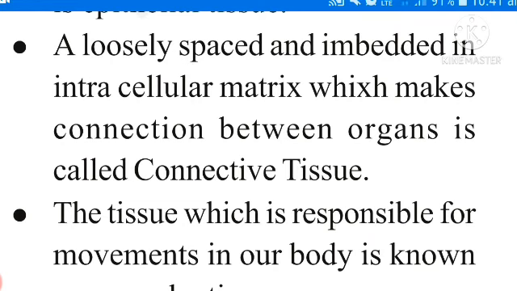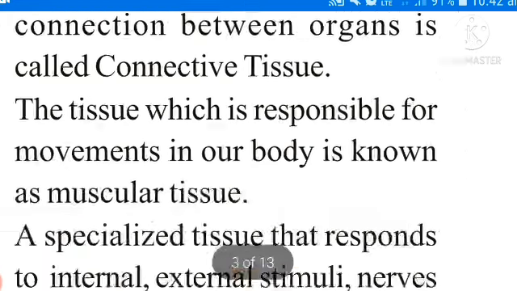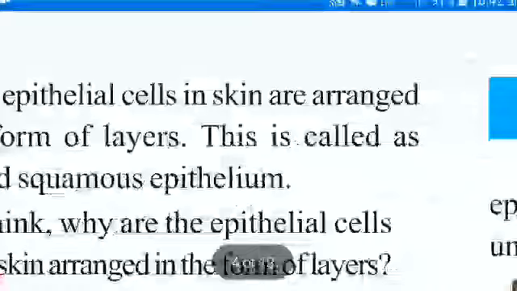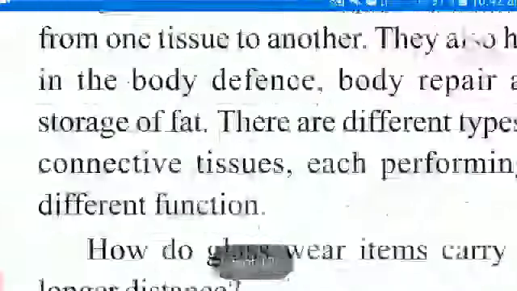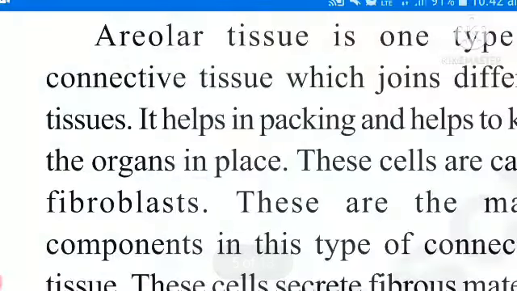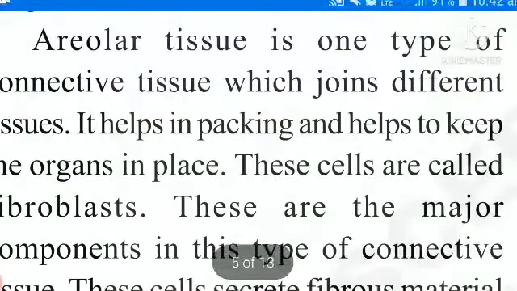These cells are called fibroblasts. These are present in areolar tissue. Observe this picture which is given in our textbook. What is that one? Areolar tissue. See, these cells are called fibroblasts.